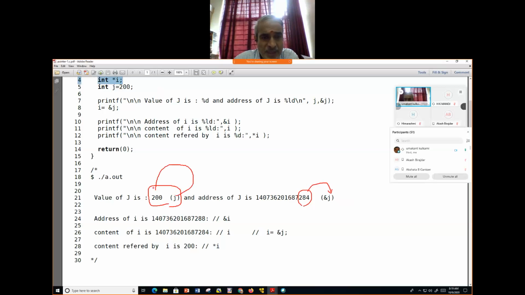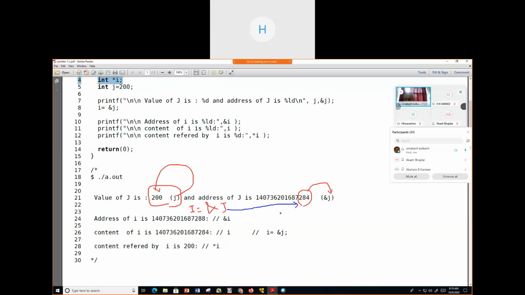Before the next result, we did I equal to ampersand j. What is ampersand j? Ampersand j is 284, am I right? Yes, sir. That is being stored in I.